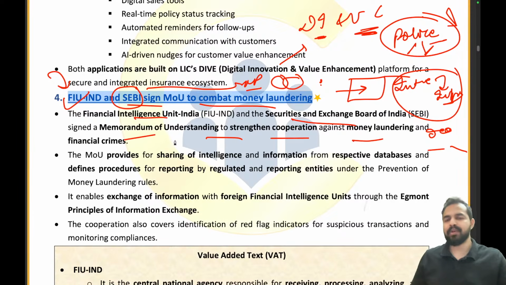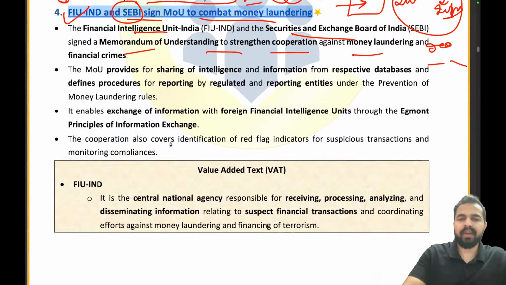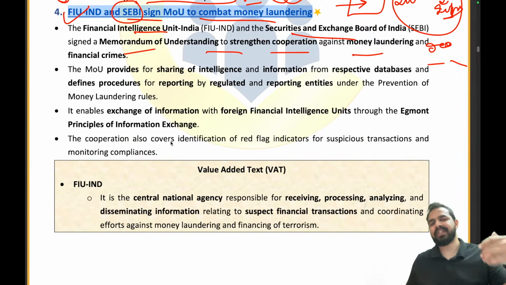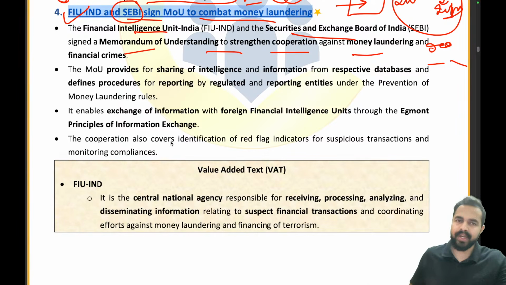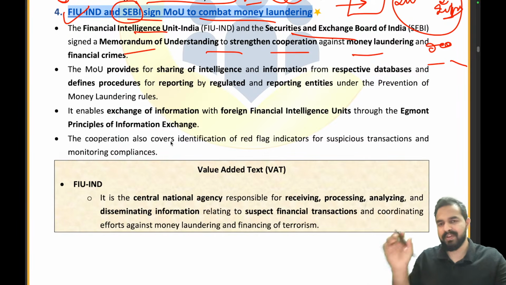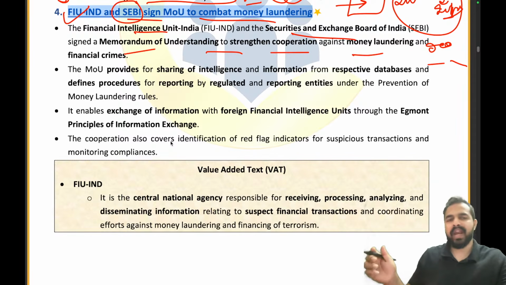So to stop financial crimes and money laundering activities, they have come up with this initiative and they have signed this MOU. Clear to everyone? So they will be exchanging information with each other. They will be working together to see how things are taking place and how we can stop these crimes. FIUND will be sharing information with SEBI, SEBI will be sharing information with FIUND, and that's how there will be more coherence.